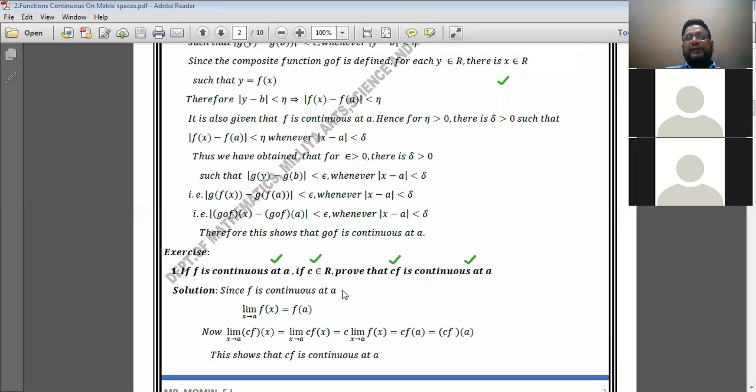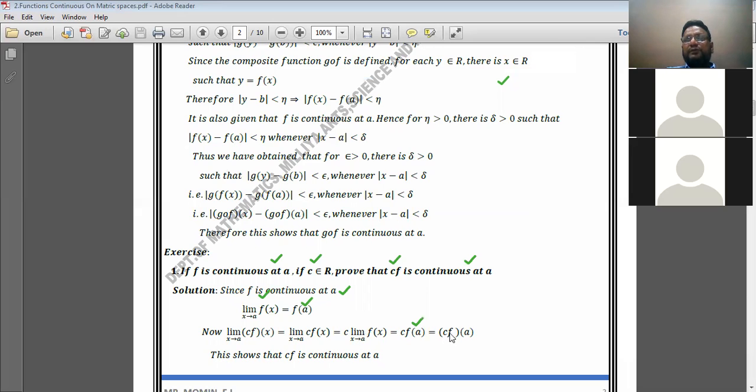What is given here? f is continuous at a. Since f is continuous at a, we apply the definition of a continuous function. Therefore, the limit of the function is equal to the value of the function, that is, limit x tends to a of f of x is equal to f of a. Again, according to the algebra of limits, limit x tends to a of c into f of x is equal to c times limit x tends to a of f of x, which is c into f of a.